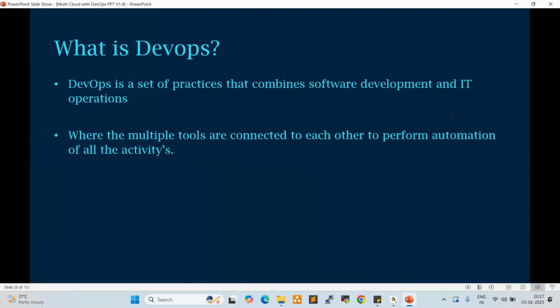Yeah. So here some network issues are happening. So that is why.